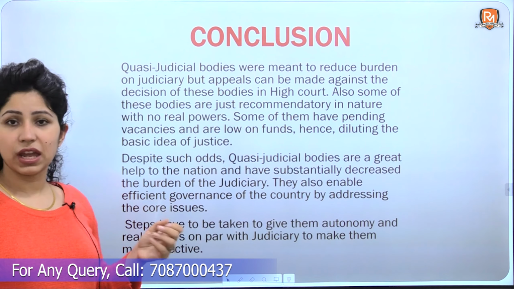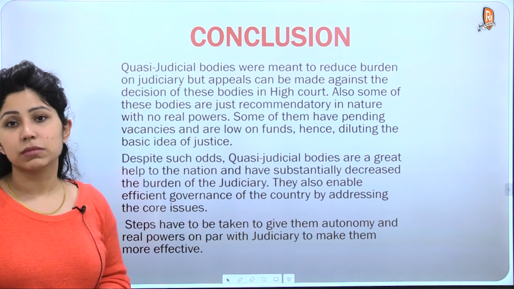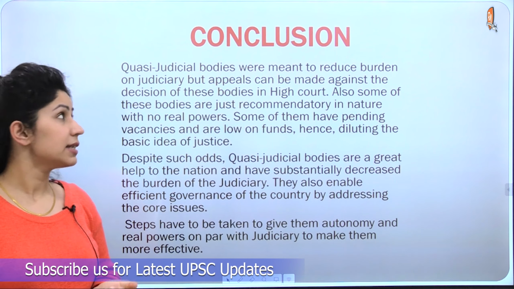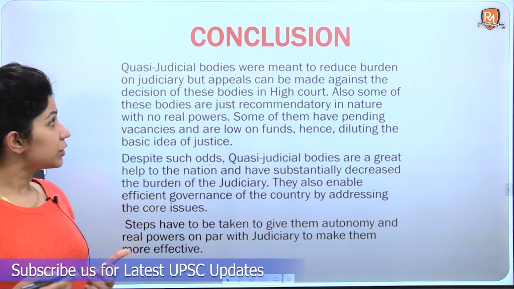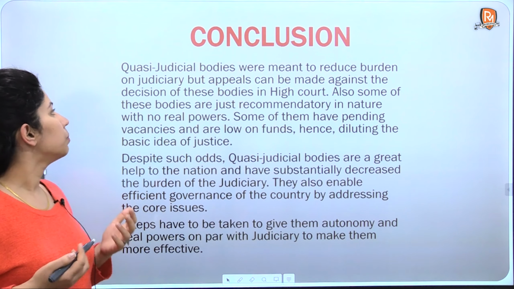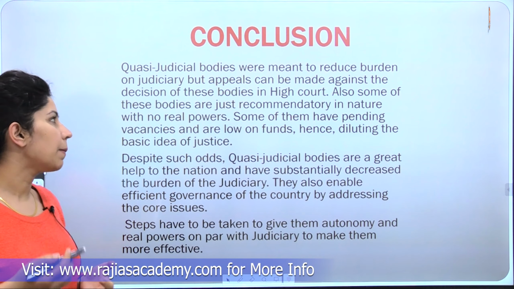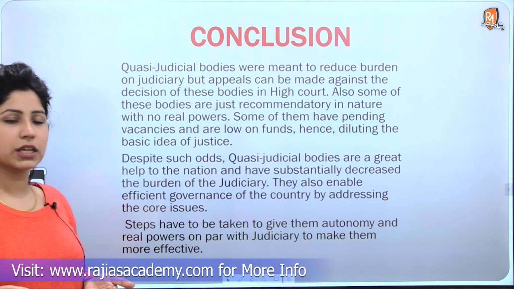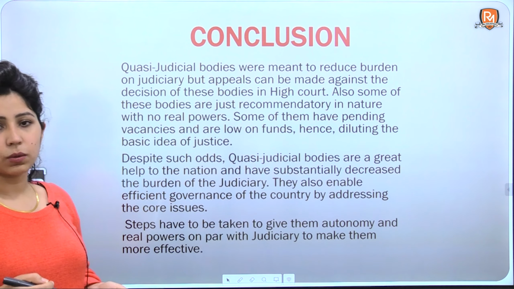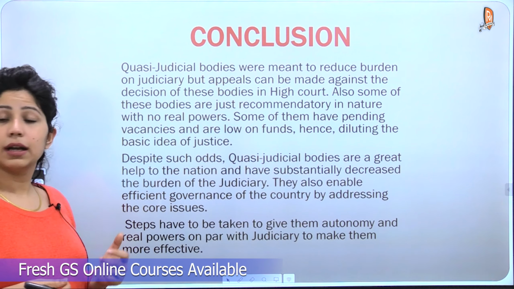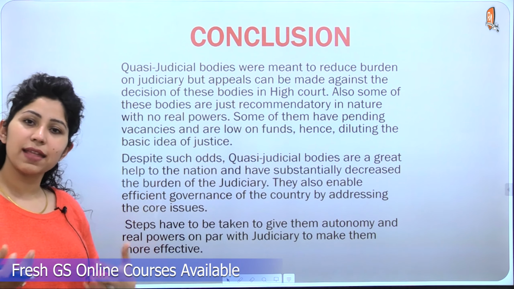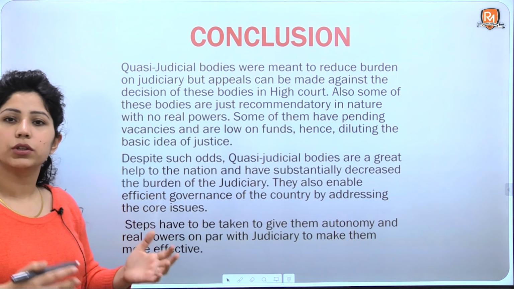In the conclusion, we have talked about a few problems that lie with quasi-judicial bodies. So here we say quasi-judicial bodies were meant to reduce the burden on the judiciary, but appeals can be made against the decisions of these bodies in the High Court. So again, there is a delay of justice from the High Court to the Supreme Court.